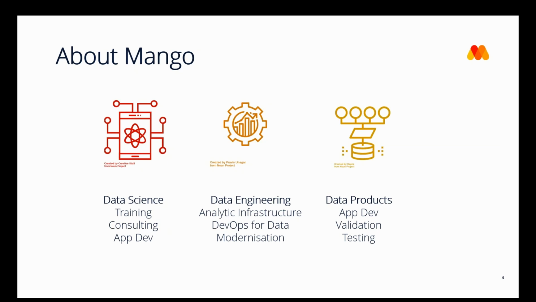We also provide our customers with data engineering. This can be analytical infrastructure, which enables these machine learning projects to come to fruition, as well as DevOps and modernization. And then finally, we also offer data products, which involves app development, validation, and testing.